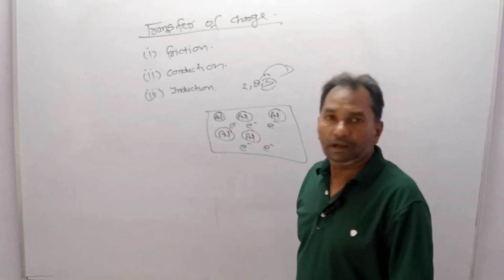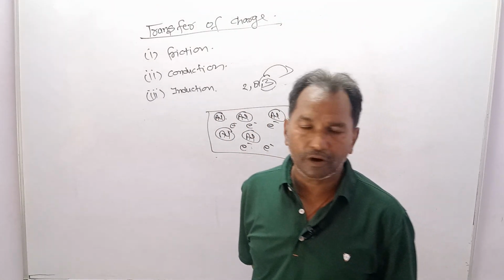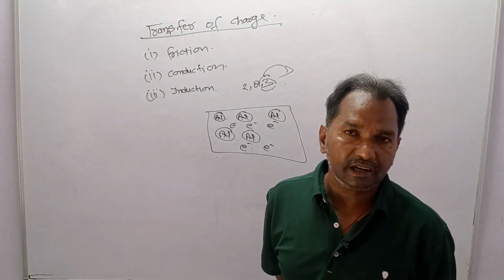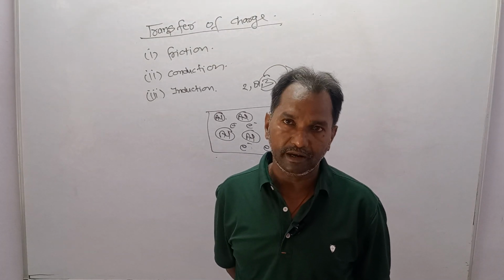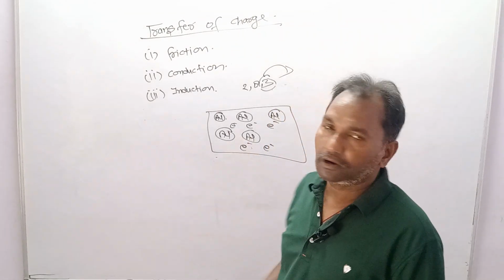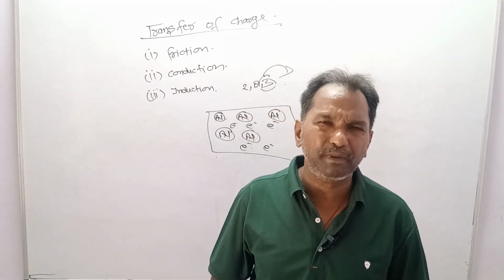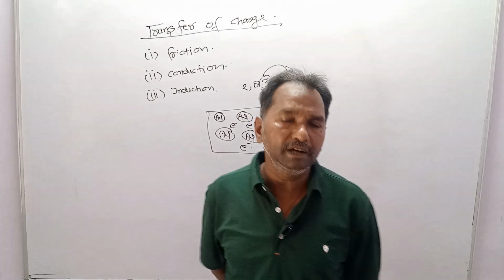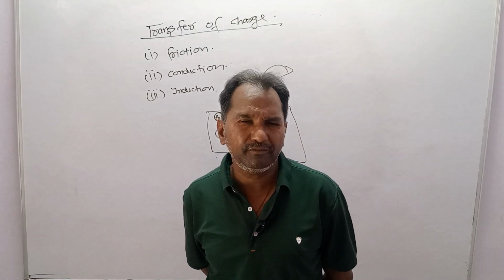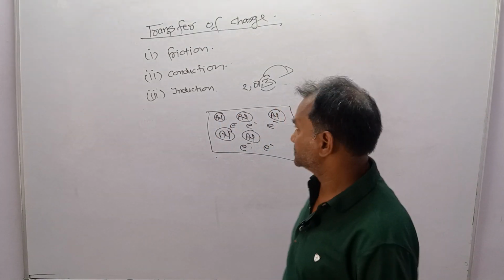So dear students, whether it is silver, gold, copper, or aluminium, all of these have a very good number of free electrons. So they are called good conductors, and bad conductors are insulators, which completely lack free electrons or have very few free electrons.